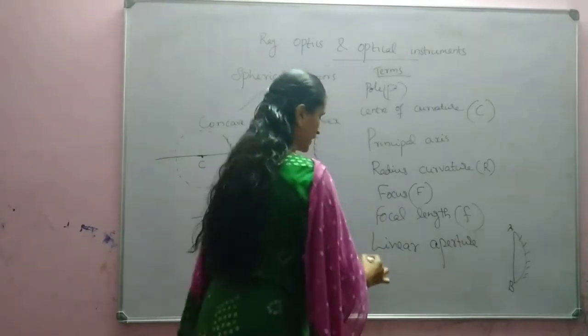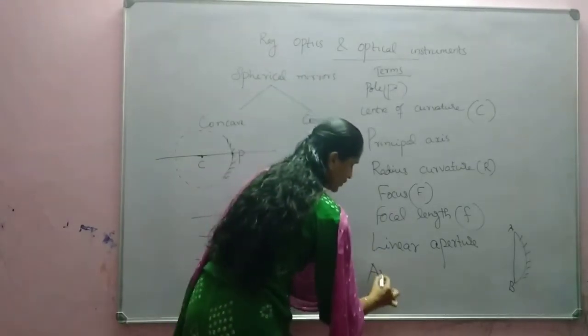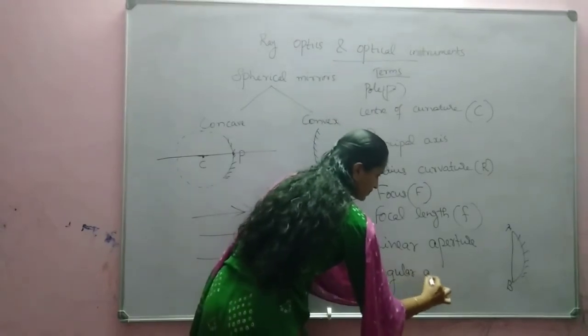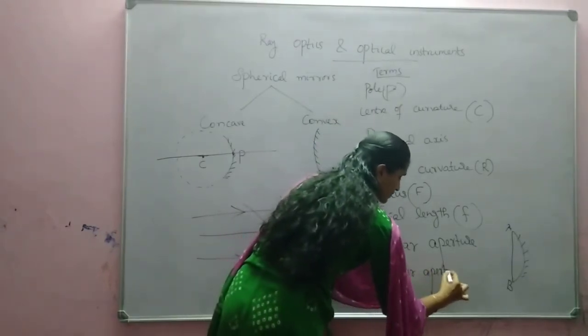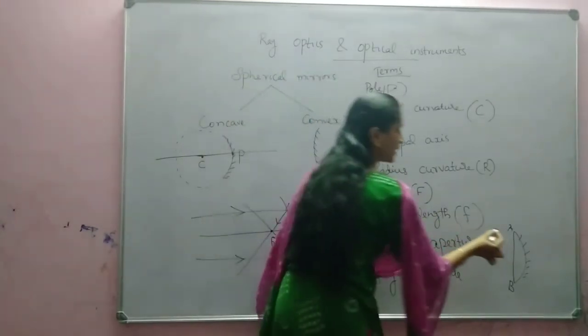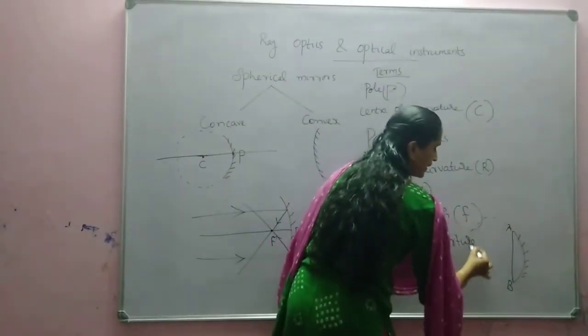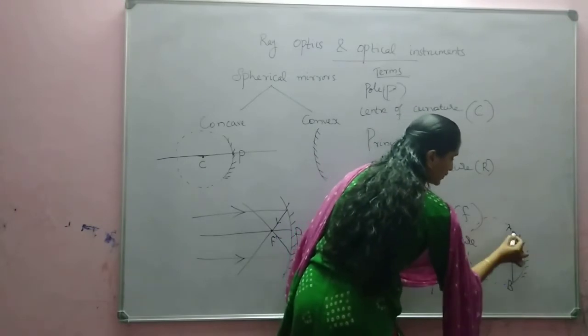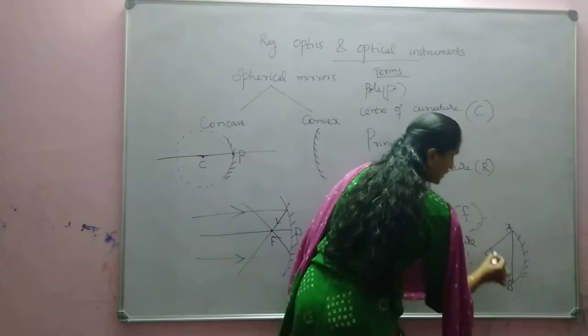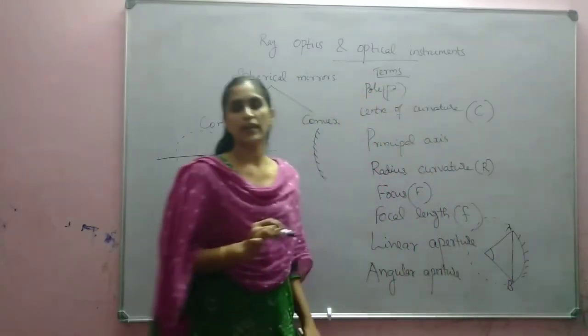And next we can say it as angular aperture. Angular aperture means the angle made by the linear aperture at the center. This angle is known as angular aperture.